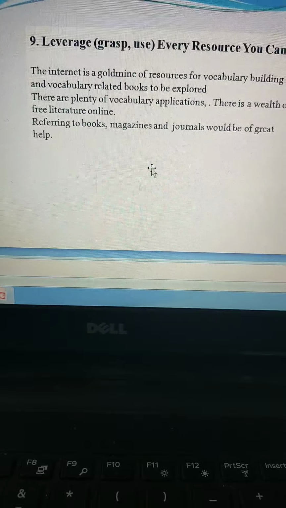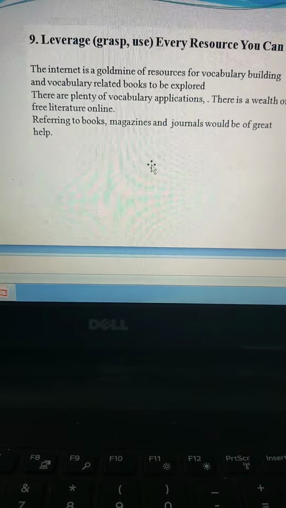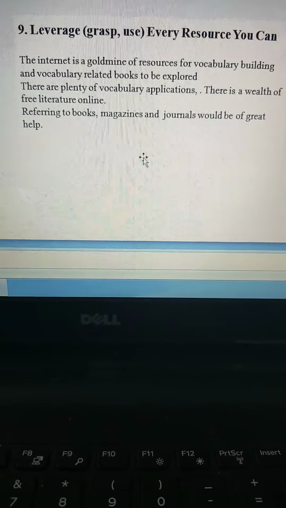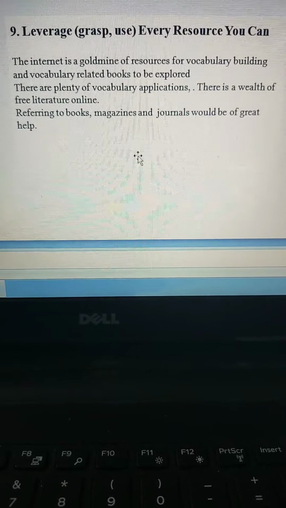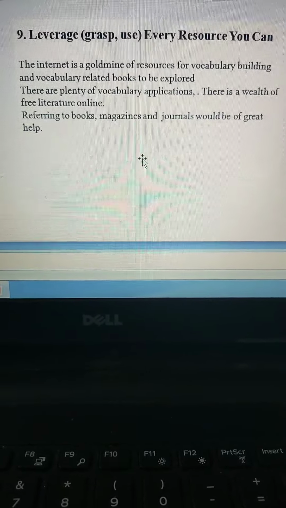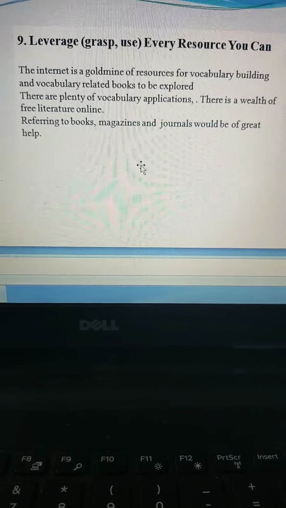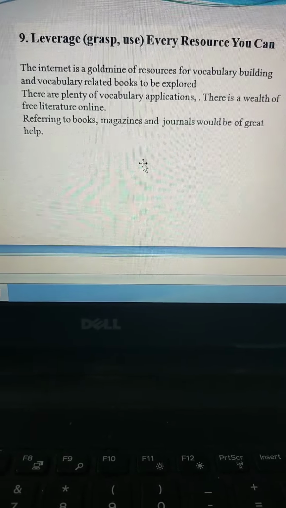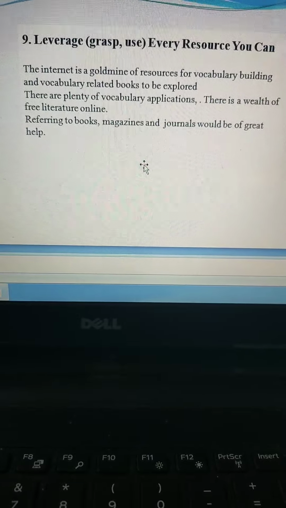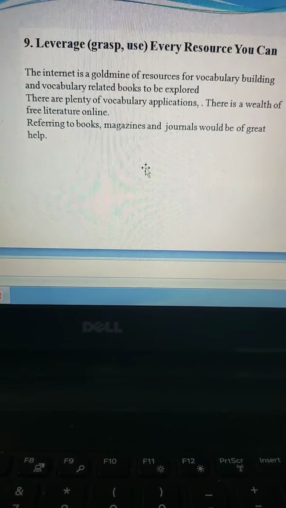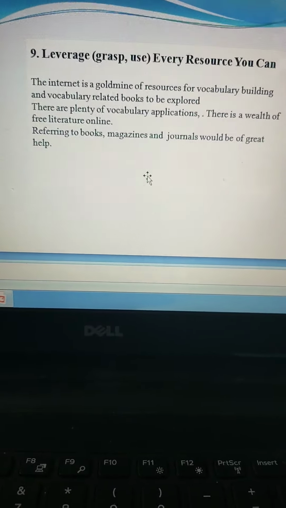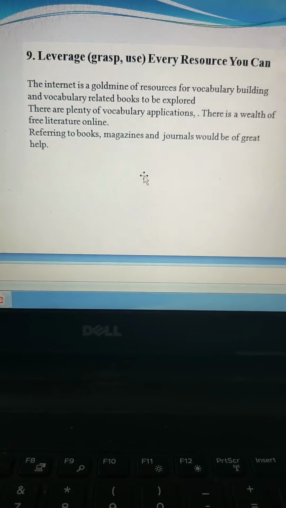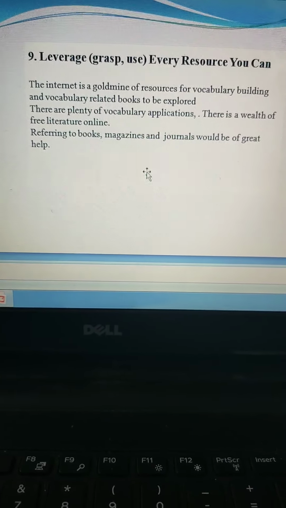And then leverage, which is grasp or use every resource that you can lay your hands on. And as I said, internet is a gold mine. You have so much of resources available, free books, free vocabulary. You can even subscribe and get a word every day on your mobile or on your emails. So try doing this, guys. Okay, try grasping and using every information that is available.